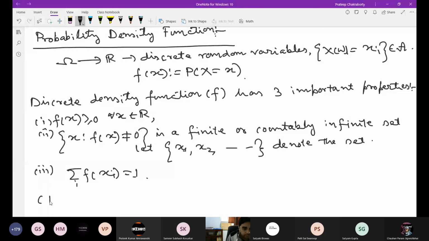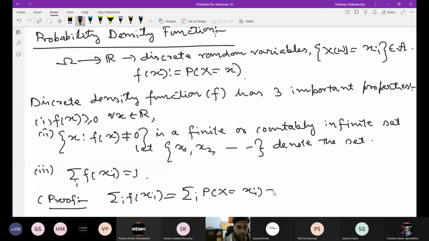So the proof is: summation over i of f(x_i) is, by definition, summation of P(X equal to x_i).